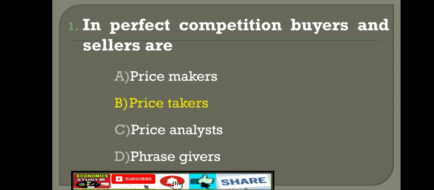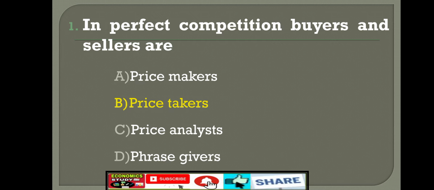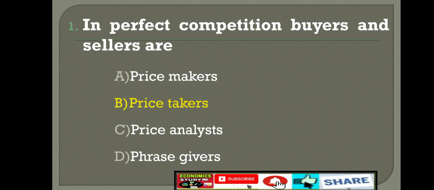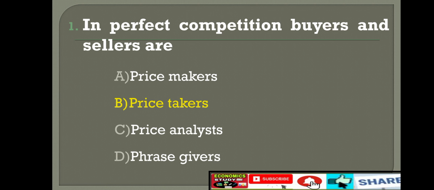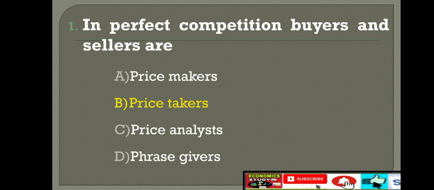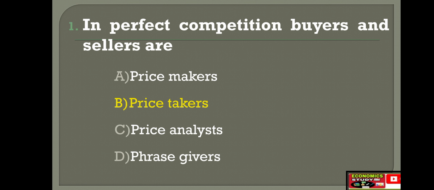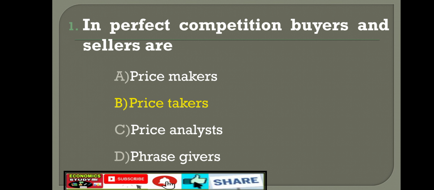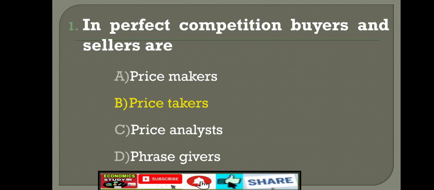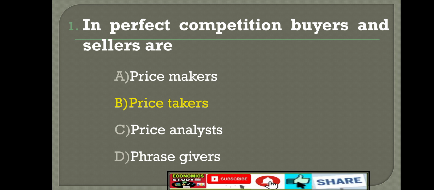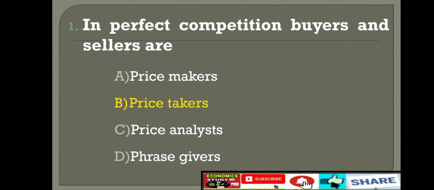Give your attention. You can learn already the characteristics or features of a perfect competitive market. In the perfect competition market, buyers and sellers are price takers. Buyers and sellers don't determine the price. Both are price takers because the market determines the price. That's why in the perfect competitive market, buyers and sellers are price takers. Price taker is the right answer.